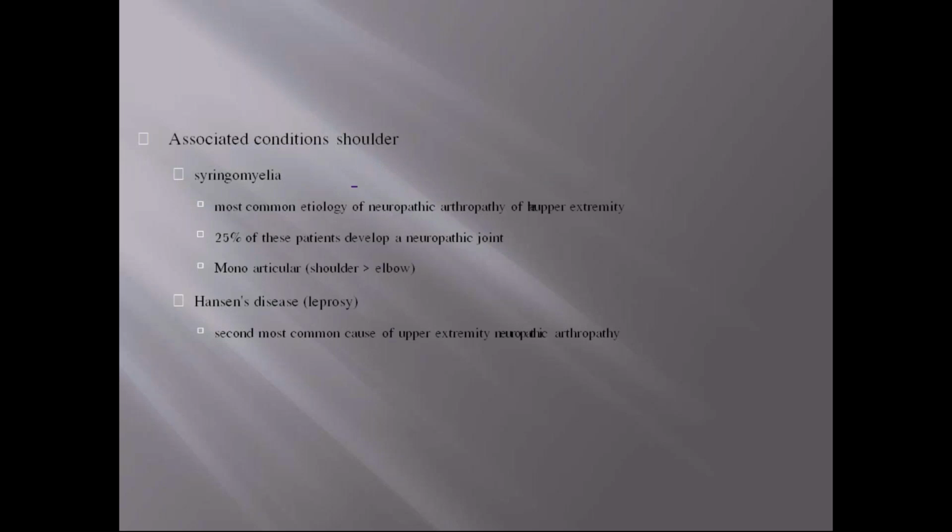If we see individual joints, in the shoulder, associated conditions are syringomyelia and Hansen's disease. Syringomyelia is the most common etiology of neuropathic arthropathy of the upper extremity. 25% of the patients develop a neuropathic joint. Mostly it's monoarticular. Most commonly involved is the shoulder joint, followed by the elbow joint. Hansen's disease, that's leprosy, is the second most common cause of upper extremity neuropathic arthropathy.